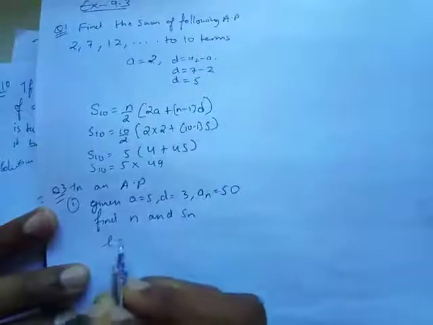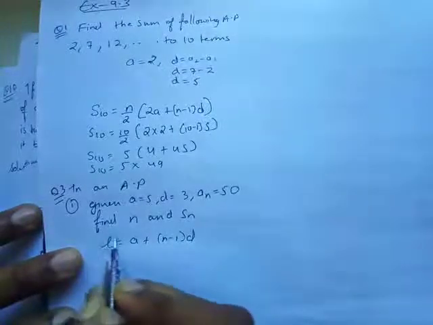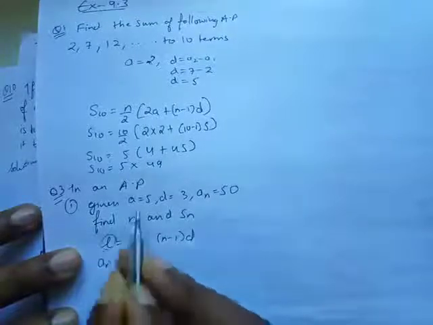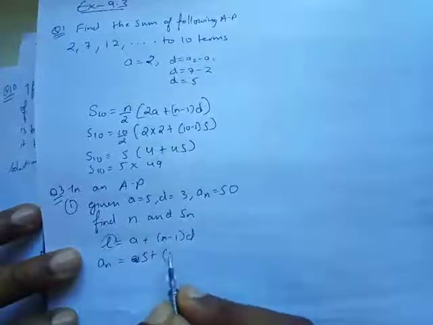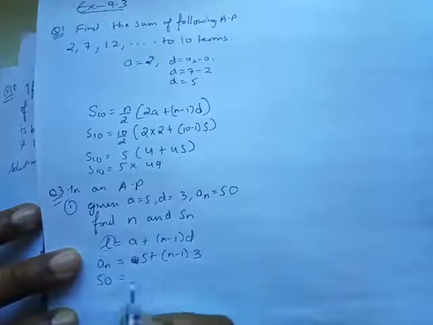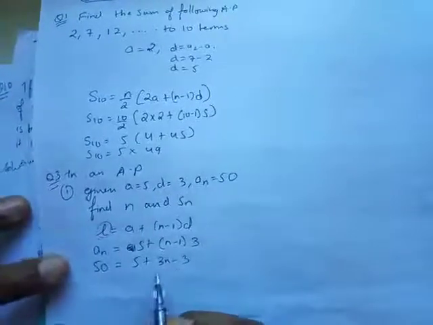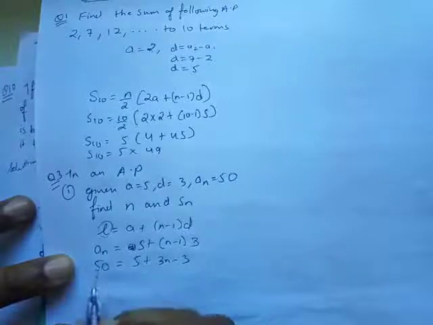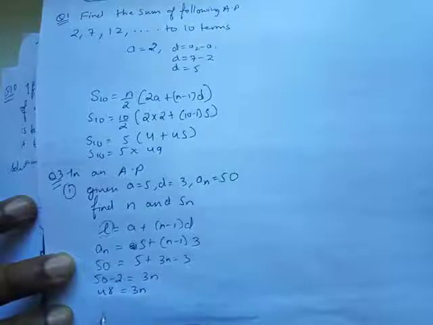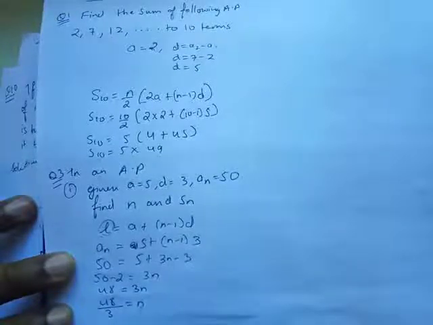So let's see, the formula for the last term is a plus (n minus 1) d. This l we can also write as an. Okay, equals a, which you know is 5, plus n, which you don't know, which term it is, times (n minus 1), and d you have is 3, and an you know is 50. So I am putting 50 over here. So 55 plus 3n minus 3. Okay, this is going to get solved, and the 2 goes over there and becomes minus, so what is left is 3n. So 48 equals 3n, and 3 can go down over there, and n is going to come out as 16.